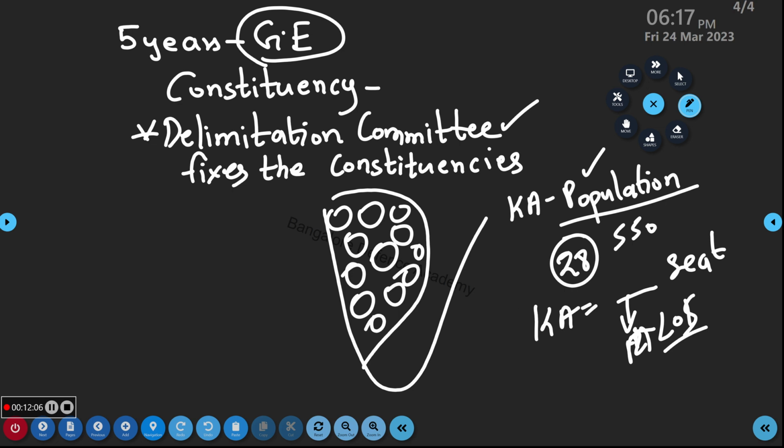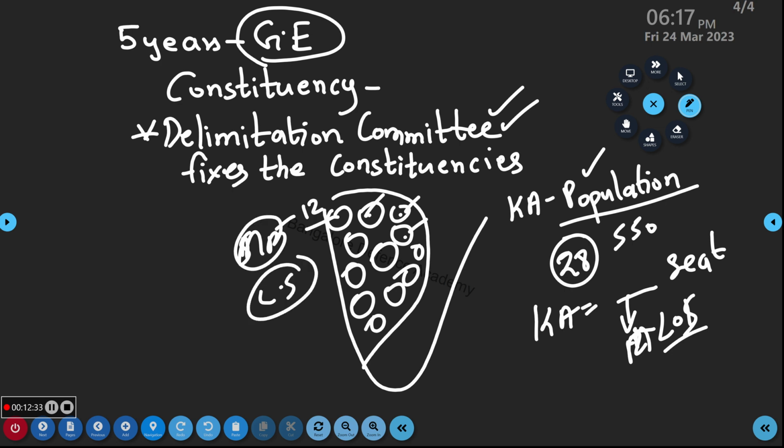Who is going to give this idea? Delimitation committee is going to give this idea, like based on population they will get one person as an MP. I am talking about the Lok Sabha MP. Now when the election comes, 12 lakh people here will go for vote, common people. What is the age limit to vote? What is the minimum age limit?